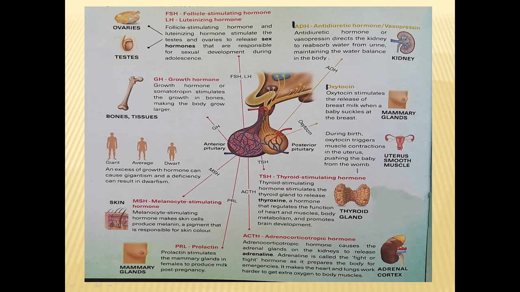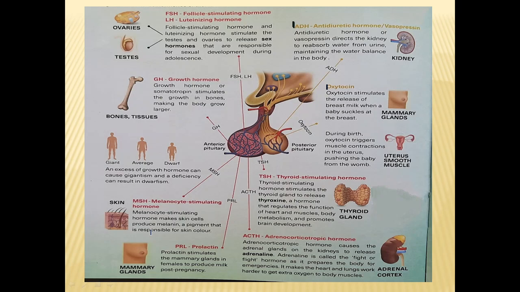Okay, next comes the posterior pituitary. Nothing else comes next from the posterior pituitary, so this is the last thing. That is two hormones we have seen, the ADH and oxytocin. Important ones we have seen. If there is any other, you can just refer to it also, but the important two are the ADH and oxytocin.